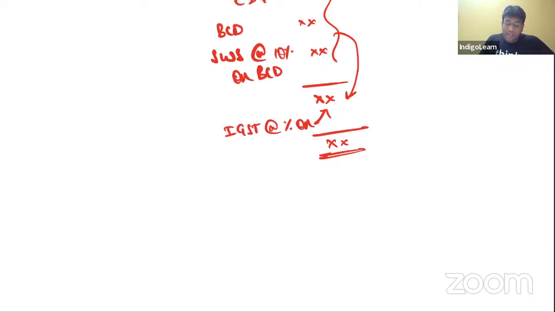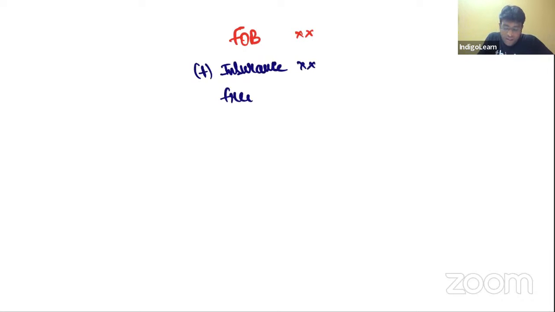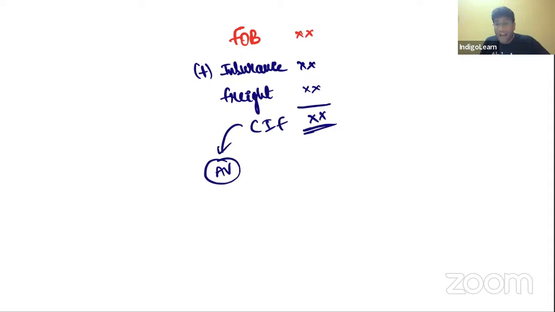Now, there is a possibility that in the question, they have not directly given CIF, but they have given something called FOB. And we all know that FOB stands for free on board. To the free on board value, we will add insurance and we will add freight from foreign to India. And all put together, we will get CIF, which is nothing but the assessable value.